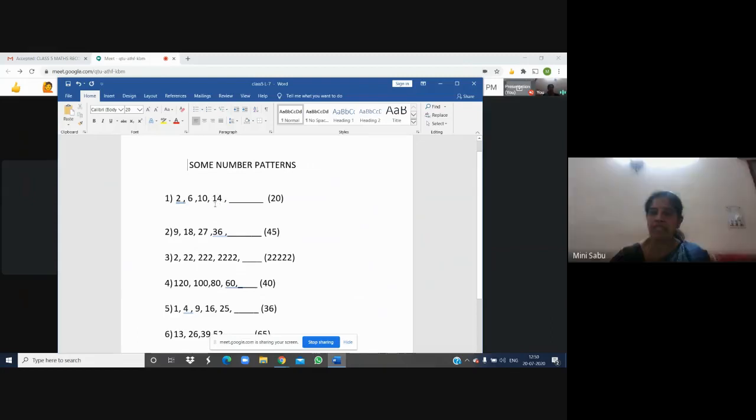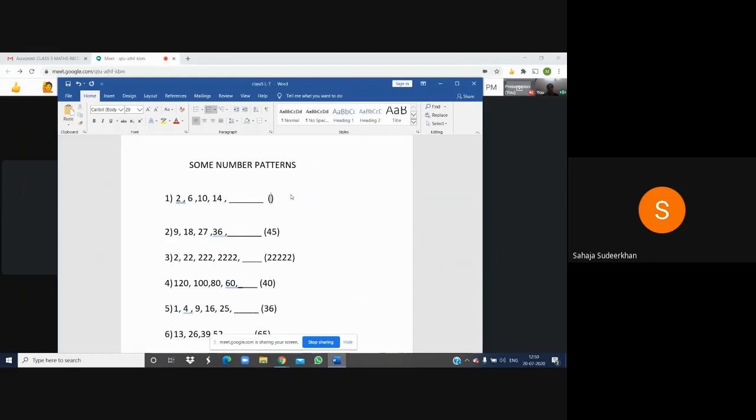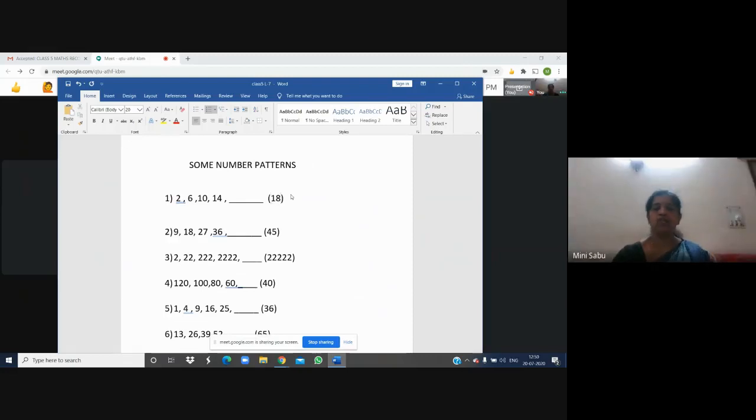So 2 plus 4 is 6. 6 plus 4 is 10. 10 plus 4 is 14. Then 14 plus 4, what should be the answer? 14 plus 4 should be 18. It should be 18. Okay, got it? So from the given numbers, we have to figure out a rule and then apply it to get the answer.